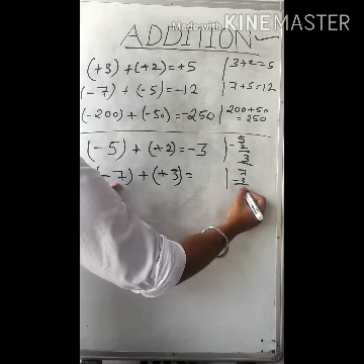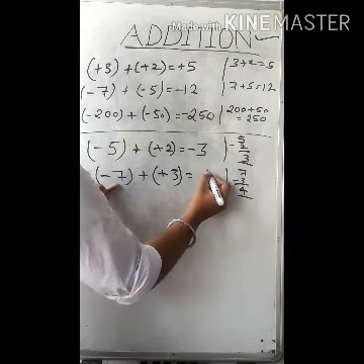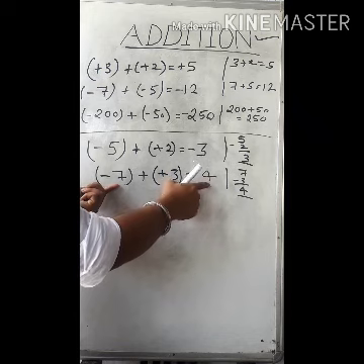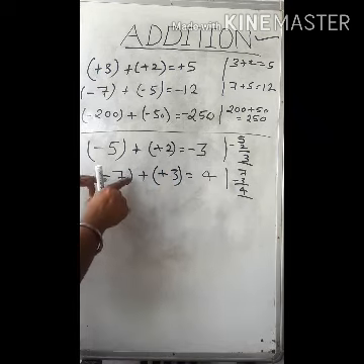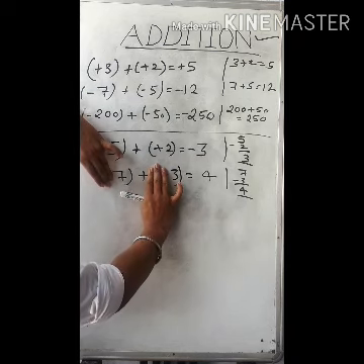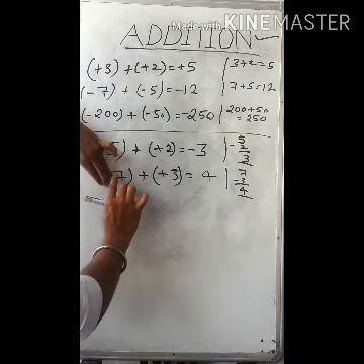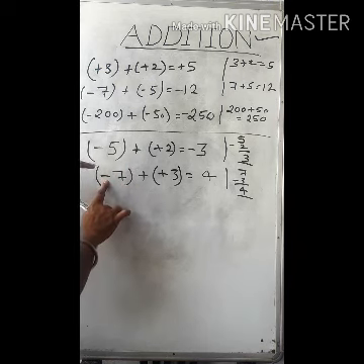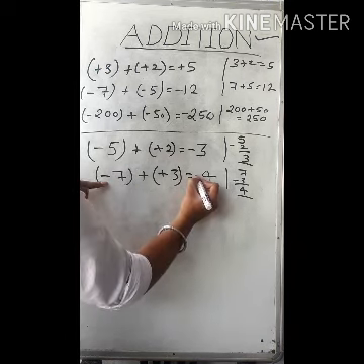7 minus 3, 4. So our answer will be 4. Now we have to see what sign our answer will have. So we have to look at both integers without considering the sign: 3 and 7. Which is greater? 7. Now we have to see which sign 7 has. Negative. So our answer will also have a negative sign.